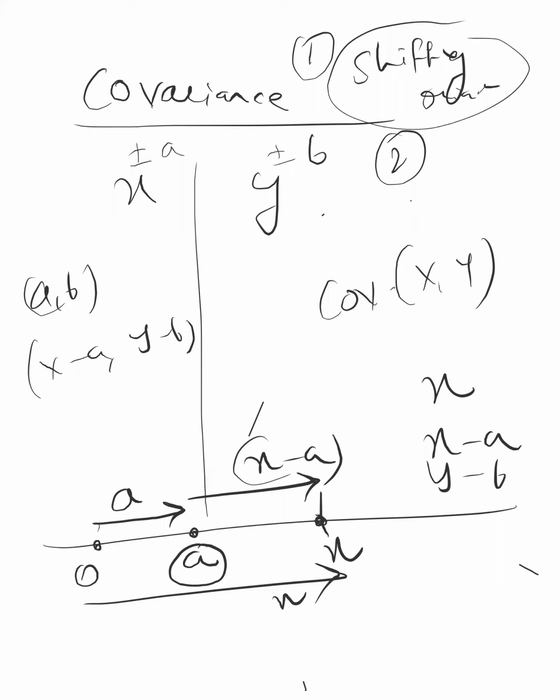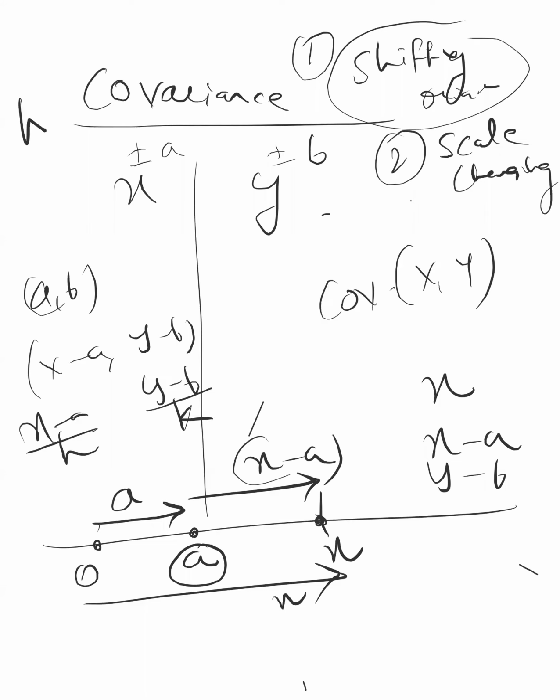Change of scale means multiplying x and y with a certain value. For example, for the x value, here we are adding or subtracting some value. That is one thing. Second, scale change means multiplying all the x coordinates and all the y coordinates with some value. So suppose you divide by h and k, x becomes x minus a by h, y becomes y minus b by k.